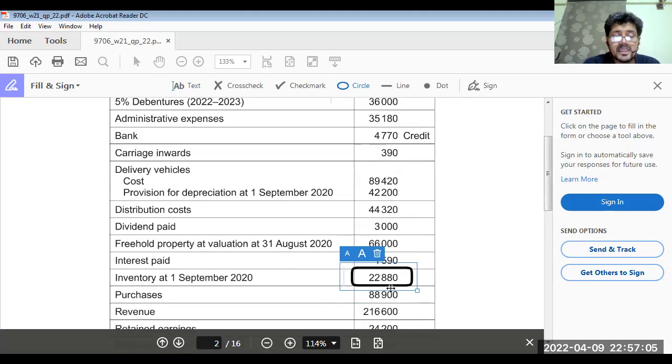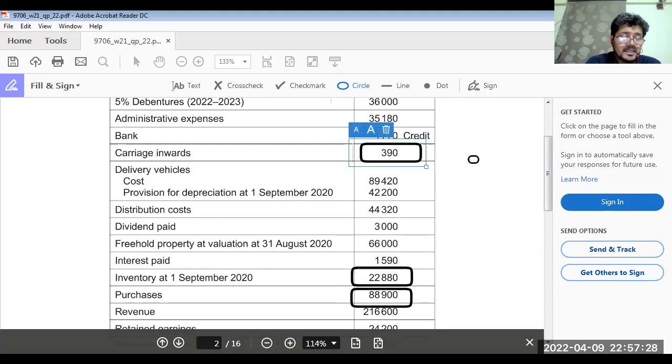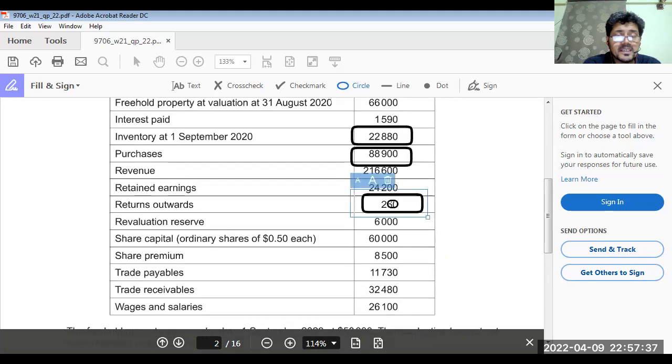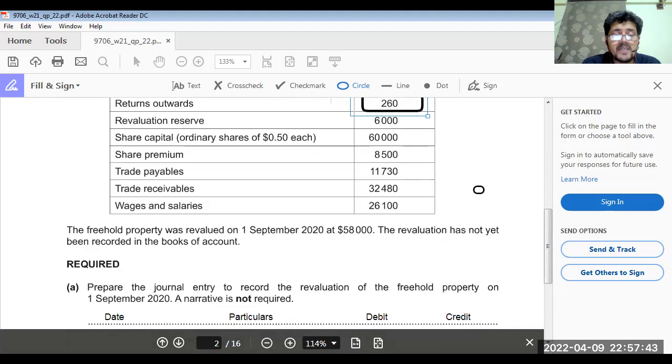Purchase amount is given here, 88,900. 22,880 plus 88,900. We need carriage inwards, plus 390 carriage inwards. We need to deduct return outwards, 260. And we have to deduct closing inventory.